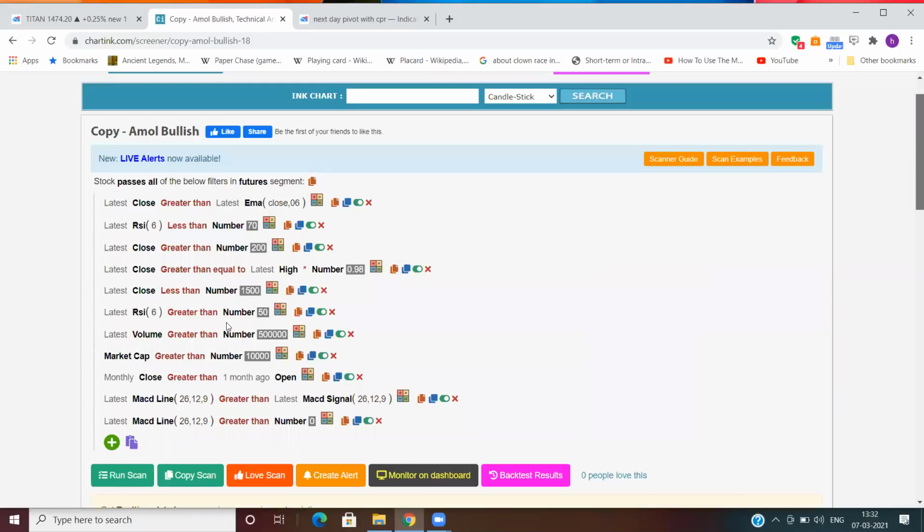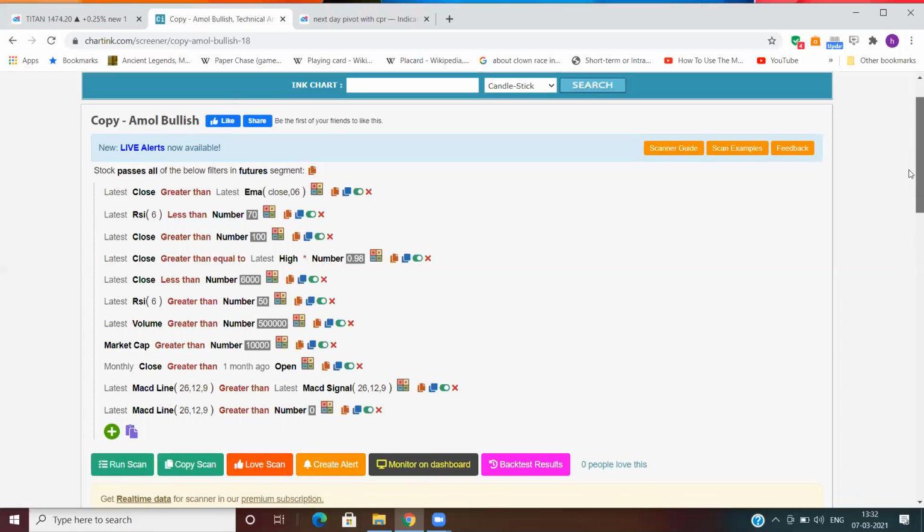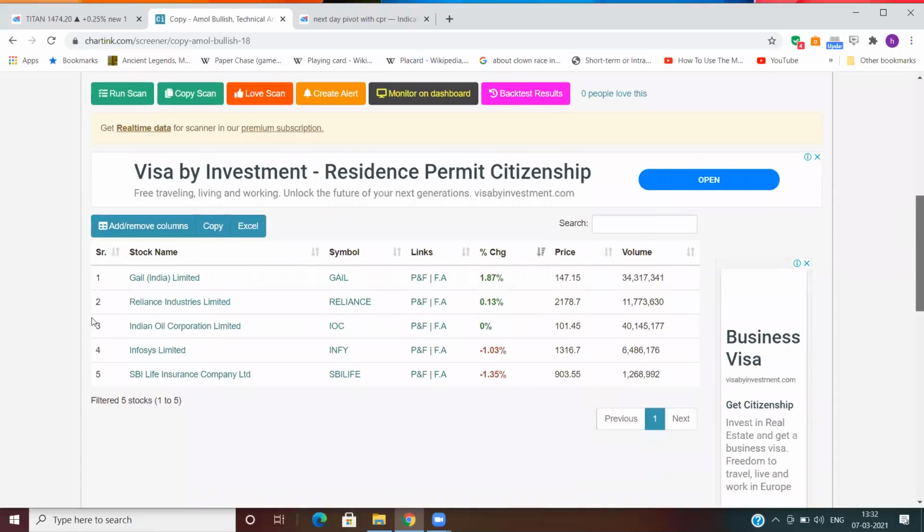And here you can make some changes, because the latest close less than 1500 means it will not scan stocks like Maruti or something like that. So you can change this to your own value like 6000. Then you will get more stocks. And latest close greater than 200, you can make it 100, so you will get more stocks. So these are the stocks. You will be getting stocks like this.